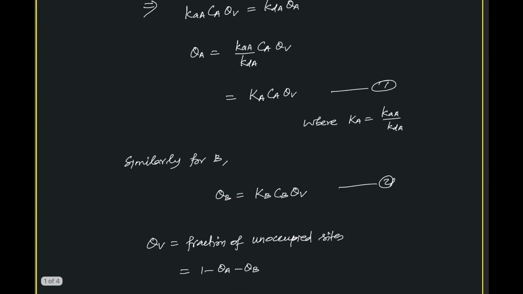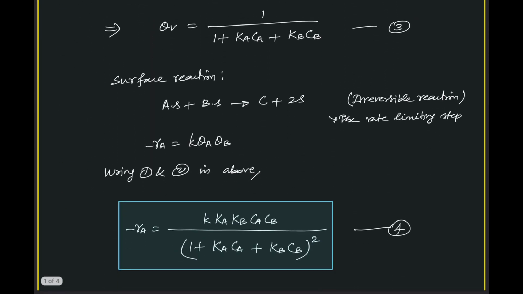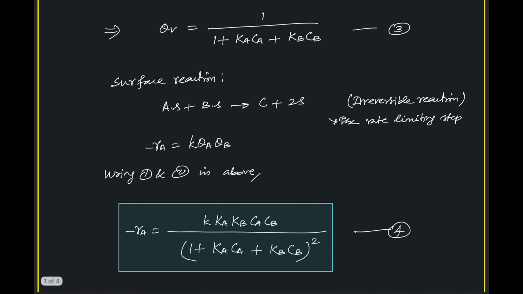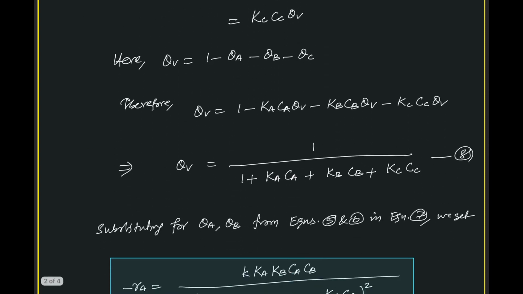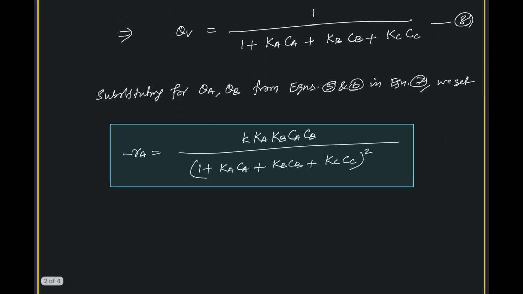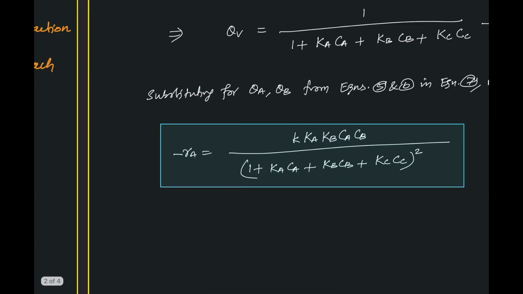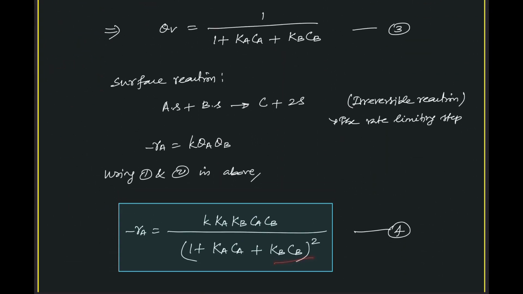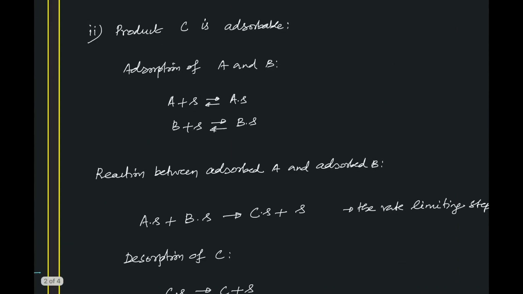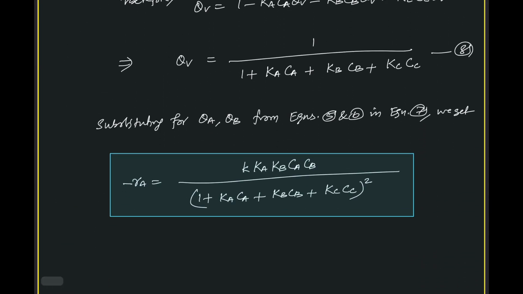Accordingly, the end expressions change. So in this one, C is not adsorbed: A plus B giving rise to C with C not adsorbed. So in the previous one, there is no term of C in the denominator because C is not adsorbed. Here C is also getting adsorbed, because of which we have the C term in the denominator.